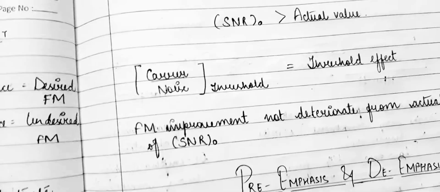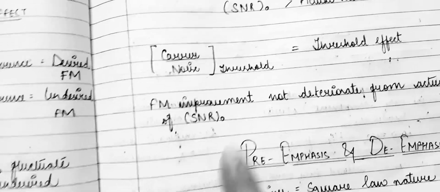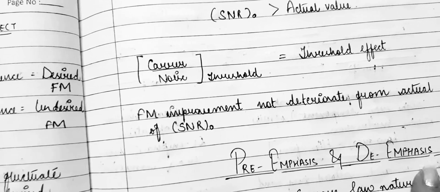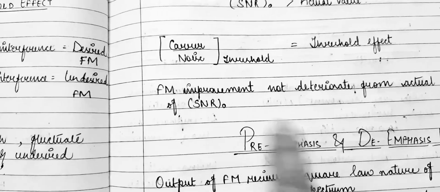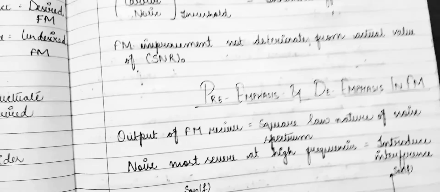Our main motive is to overcome these problems in the FM receiver. For this we will be considering pre-emphasis and de-emphasis, introduced in the FM system. Basically pre-emphasis is used on the transmitter side and de-emphasis is used at your receiver side.